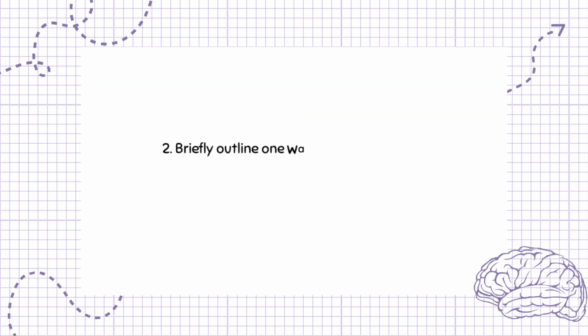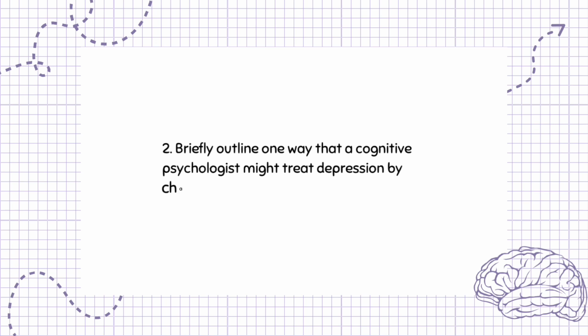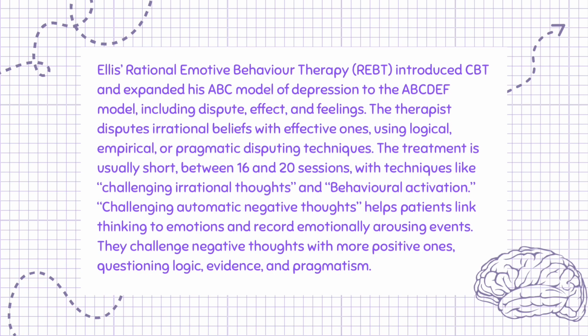Question 2. Briefly outline one way that a cognitive psychologist might treat depression by challenging irrational thoughts. 2 marks. Ellis' Rational Emotive Behavior Therapy, REBT, introduced CBT and expanded his ABC model of depression to the ABCDEF model, including dispute, effect, and feelings. The therapist disputes irrational beliefs with effective ones, using logical, empirical, or pragmatic disputing techniques.